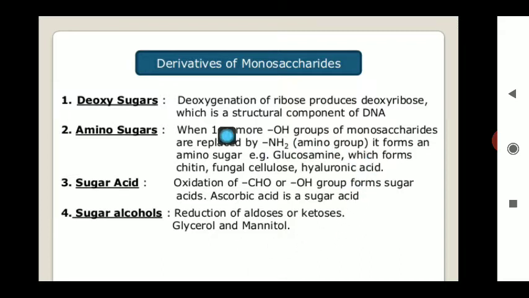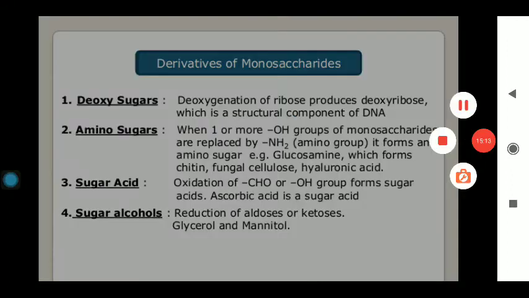So these are the different other classifications, and all these compounds are collectively known as the derivatives of the monosaccharides. We have done deoxy sugar, amino sugar, sugar acid, and sugar alcohol. Deoxyribose, I told you, is a DNA component; amino sugar, glucosamine; sugar acids, example ascorbic acid; and sugar alcohol, example glycerol or mannitol. So these are the various compounds which fall in the category of derivatives of the monosaccharides.